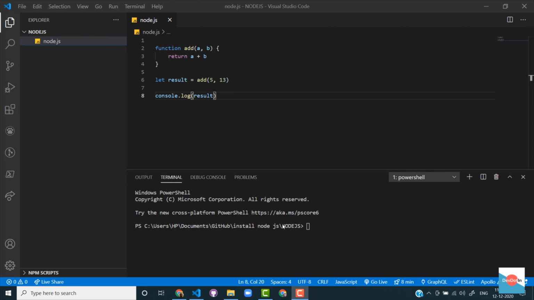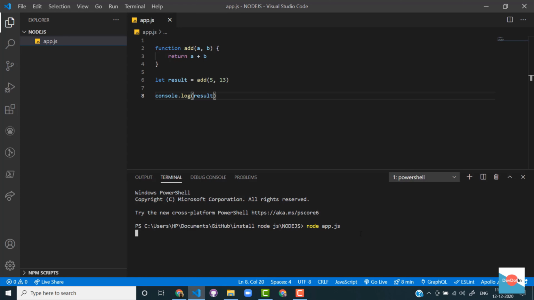Within the Node.js folder, we have a node.js file. Let me change its name from node.js to app.js to avoid some confusion. Now, in my terminal, if I run node space app.js, it will run our code. What the command means is to run the following file using Node.js. Since Node.js can understand the script, it will execute the code within the file. Now I have to click enter to execute the code in the file.